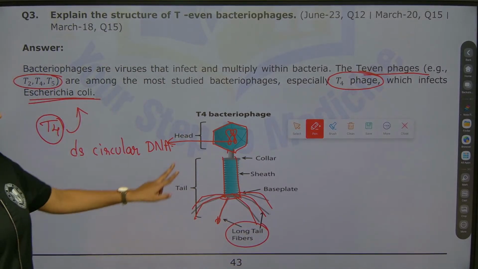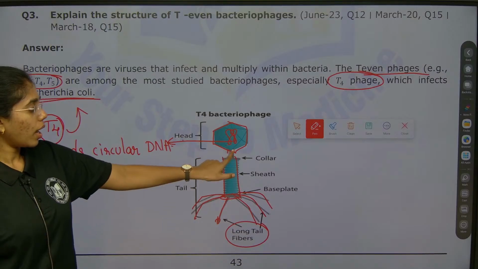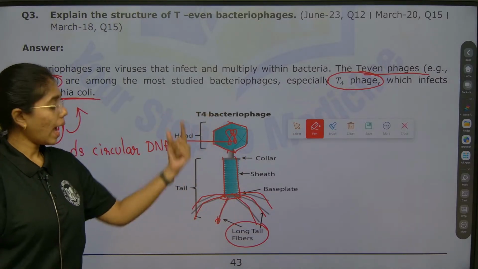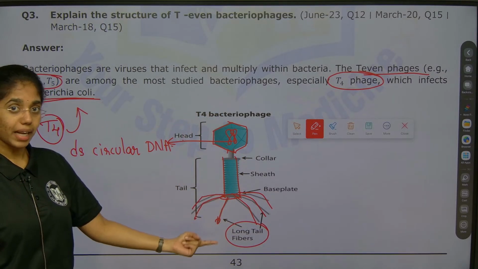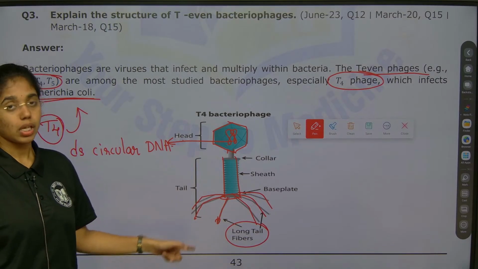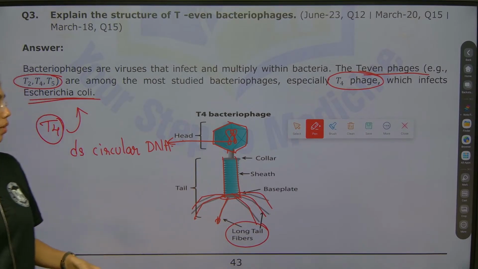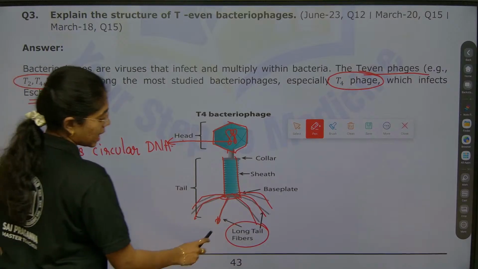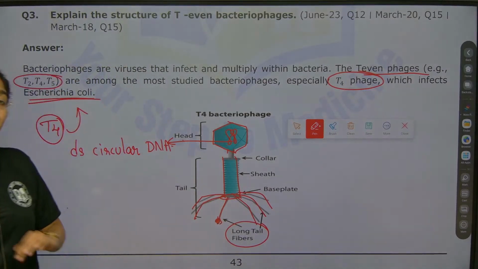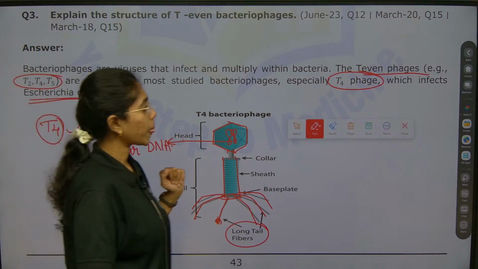So it has head, genetic material, collar which is attaching sheath and head. At the base of sheath it has base plate and it has tail fibers. At the end of tail fibers you have what? The enzymes like lysozyme, which will degrade the wall layer of bacteria.